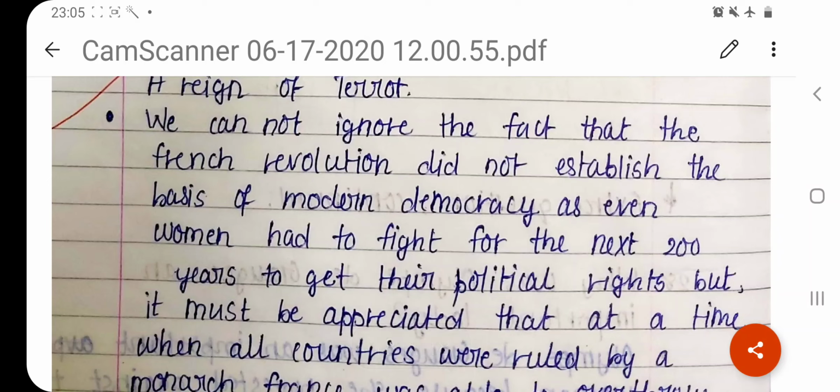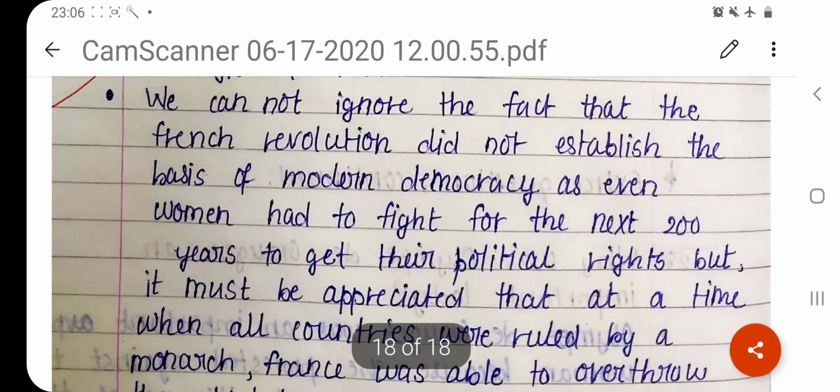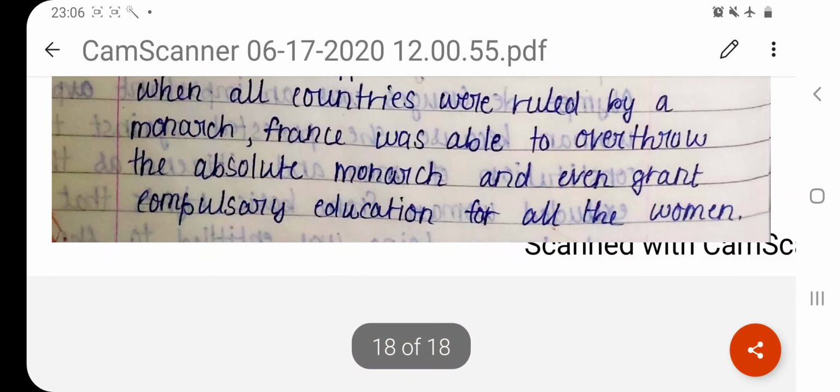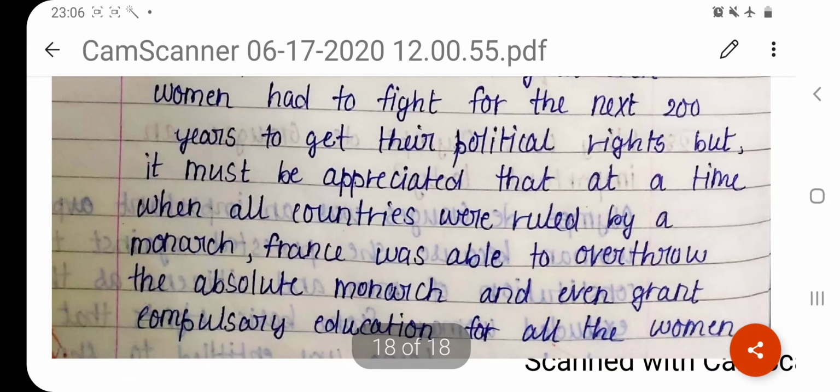So we cannot ignore the fact that the French Revolution did not really establish a very modern democracy as we believe democracy to be, and women also had to fight for the next 200 years for their political rights. But it must be appreciated that at a time when all countries were ruled by monarchs, France was able to overthrow the absolute monarch and even grant something as important as compulsory education for all women.